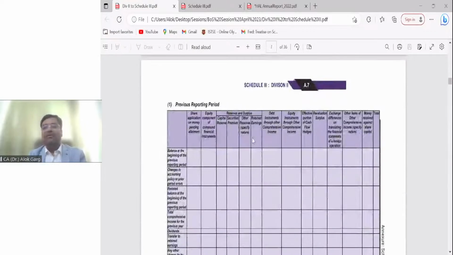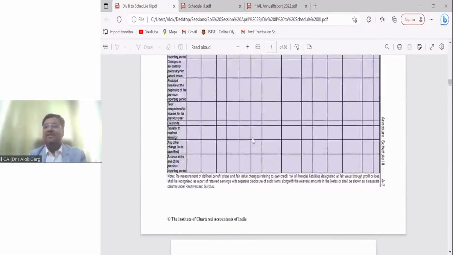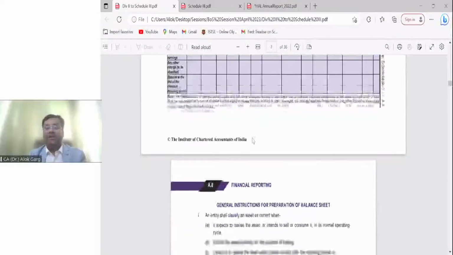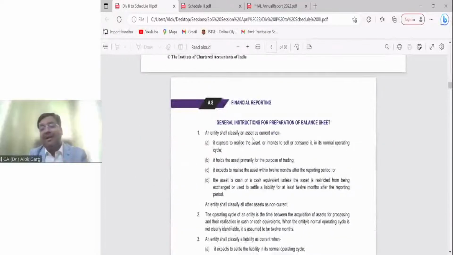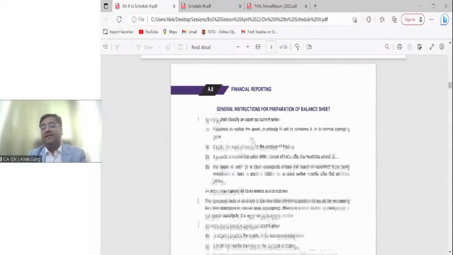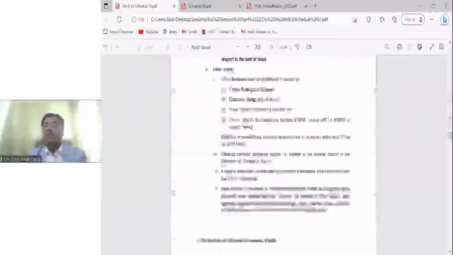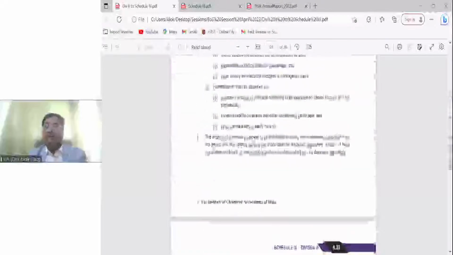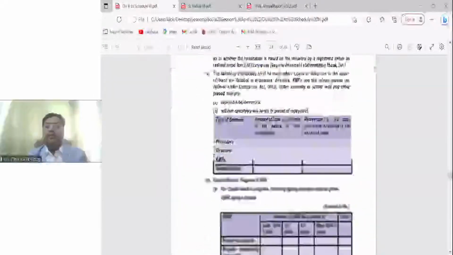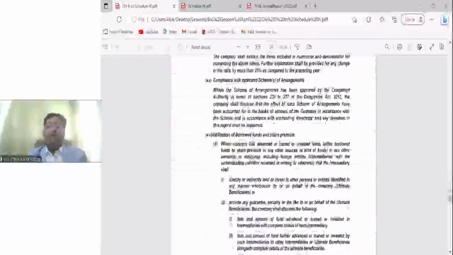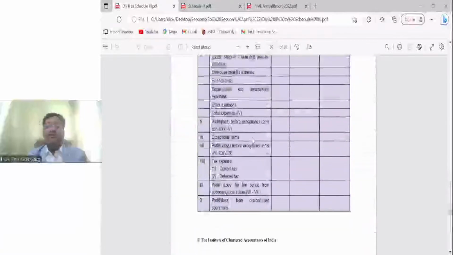Again, you are not required to learn this format, okay? You just need to refer to these formats, understand this format. No one will ask you, please write down the format of statement of changes in equity, right? Then there is a format of the statement of profit and loss. What is the format of statement of profit and loss? So this format is pretty similar to what we were already doing in our accounting standard schedule 3.